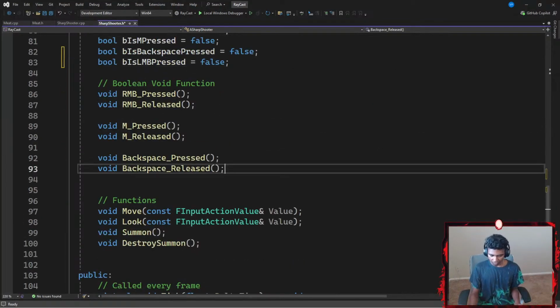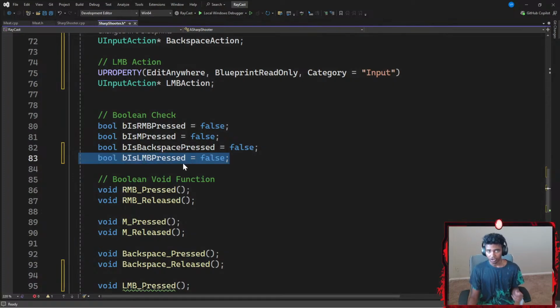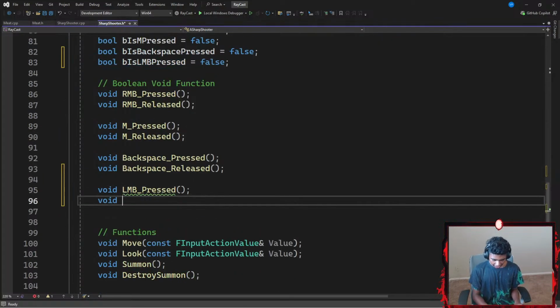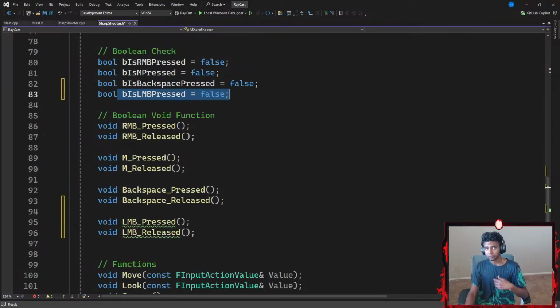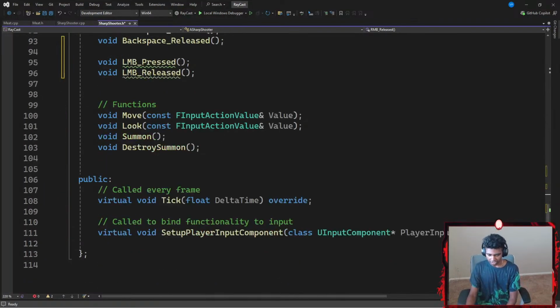But then if I ever want to change that, so I know that my left mouse button is being pressed, I'm going to create an LMB underscore pressed function, which is going to initiate and convert this variable to be true if a certain condition is met. And I'm going to have an LMB underscore released function, which when it executes, my is left mouse button pressed variable is going to be set to false, if that makes any sense.